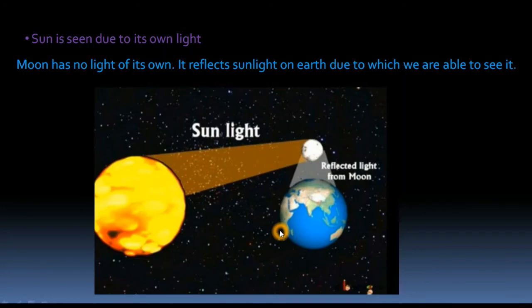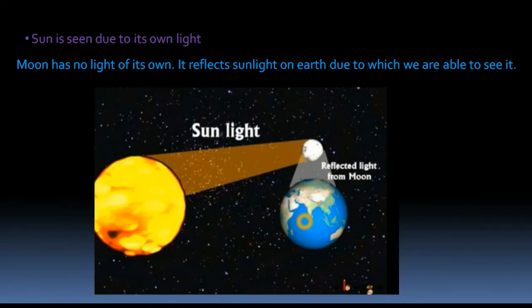towards the earth. And when sunlight falls on the moon, then a part of the sunlight is reflected by the surface of the moon towards earth. As you can see here in this picture, this is the sunlight falling on the moon, and part of the sunlight is reflected towards the earth. And when this reflected sunlight enters our eyes on earth, to us it appears as if light is coming from the moon itself. And since the sunlight reflected by the moon enters our eyes, we are able to see the moon. So the moon shines with the sunlight that's reflected by it.